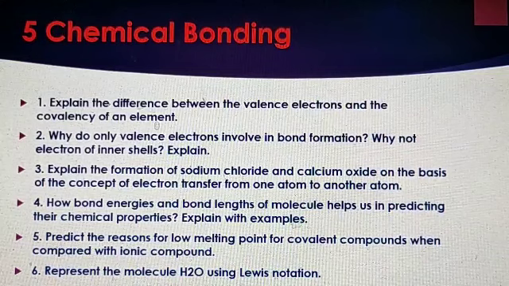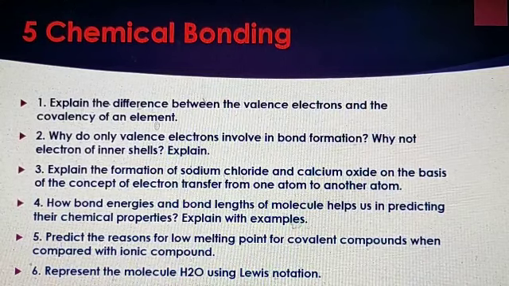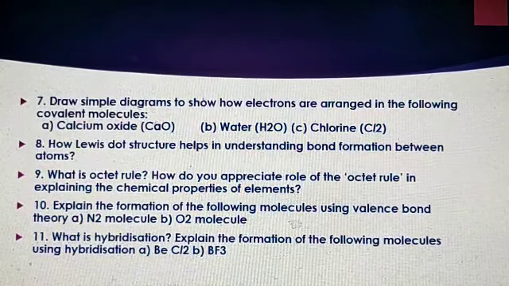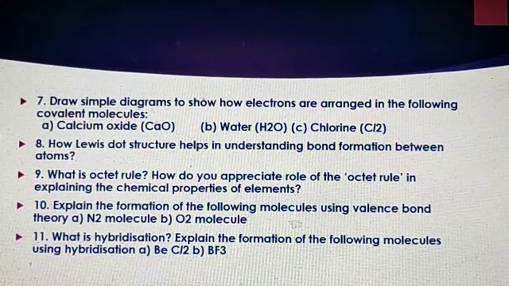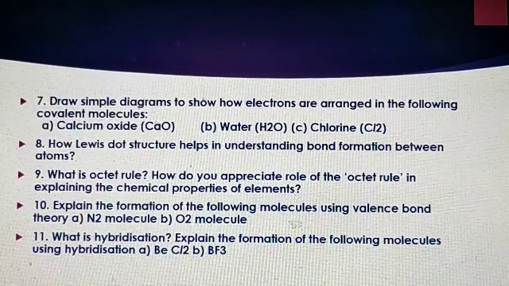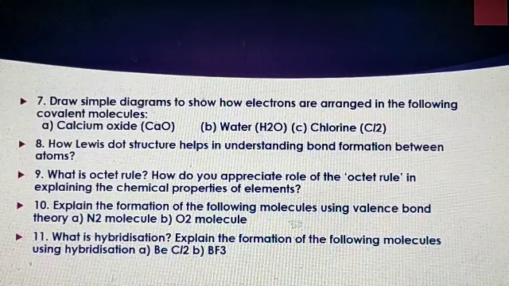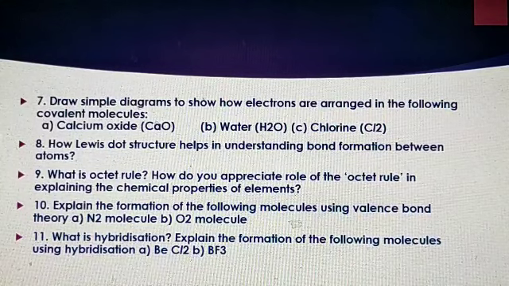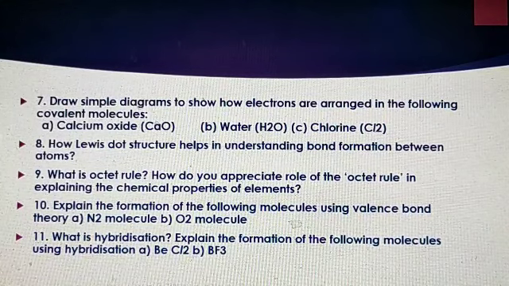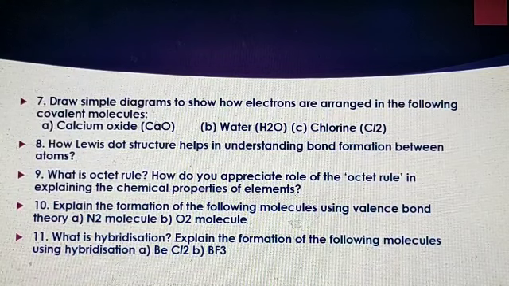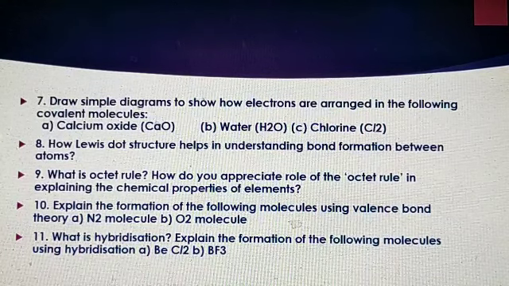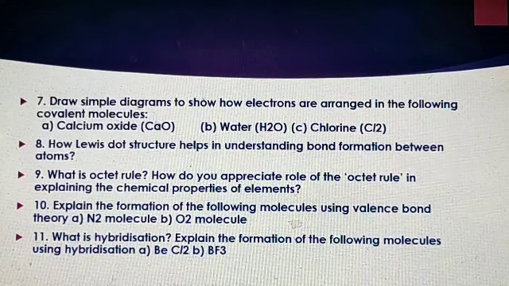Next one is, represent the molecule H2O using Lewis notation. Next question, draw simple diagrams to show how electrons are arranged in the following covalent molecules. First one is calcium oxide, second one is water, third one is chlorine. Next, how Lewis dot structure helps in understanding bond formation between atoms.